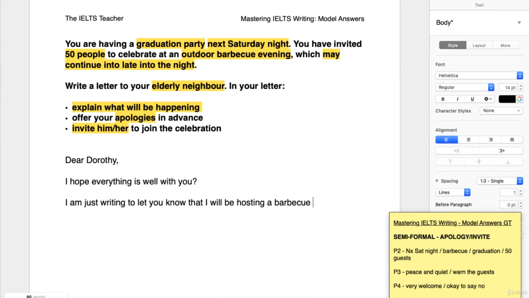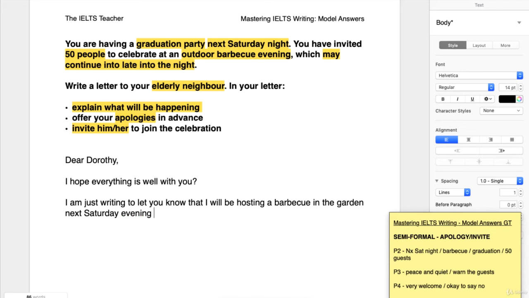So hosting a barbecue. It's an outdoor barbecue, so let's mention that by saying it's in the garden. In the garden. And remember, when there's some shared knowledge, we don't need to use possessive pronouns. We don't need to say in my garden. We can say in the garden, so it's a little bit less formal. So in the garden, next Saturday evening.